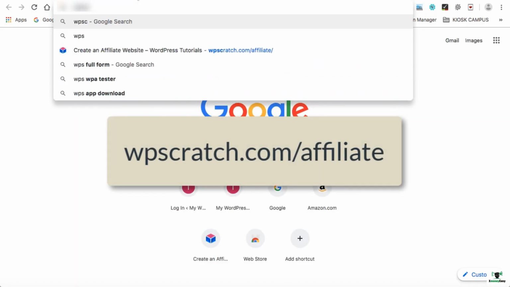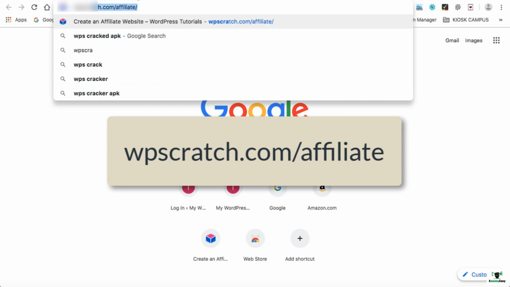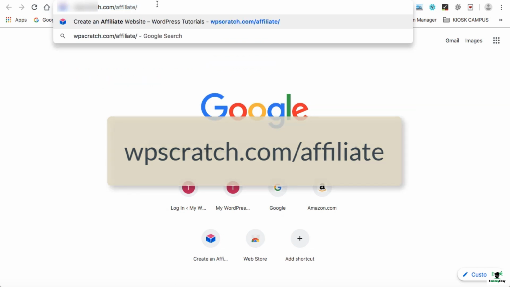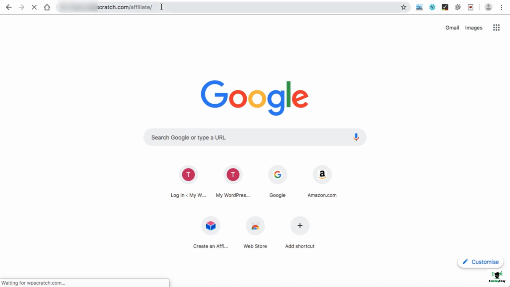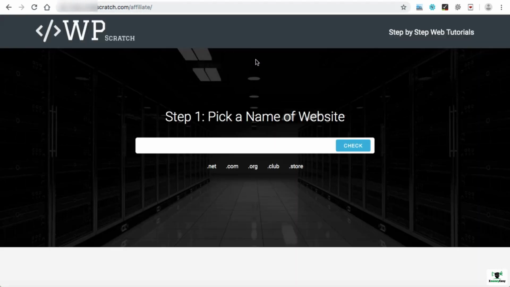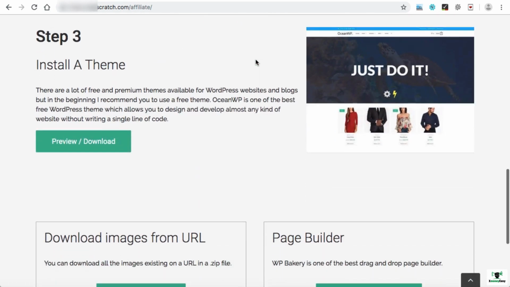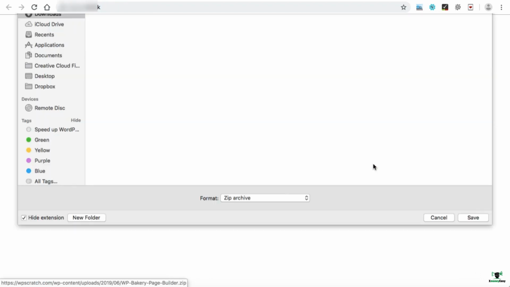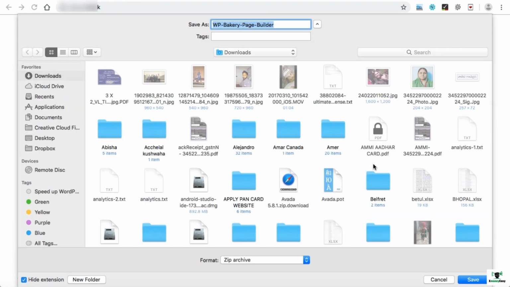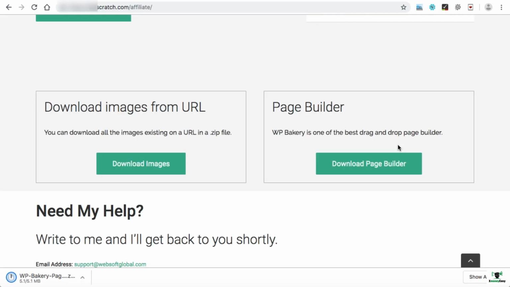So type WP Scratch and then at last affiliate. This is the same link that I provided you in the very first lecture. Now here at the bottom we have Page Builder. Just click on download Page Builder. It will download a Page Builder file in .zip format. So let's download it somewhere onto my computer. The plugin has been almost downloaded.